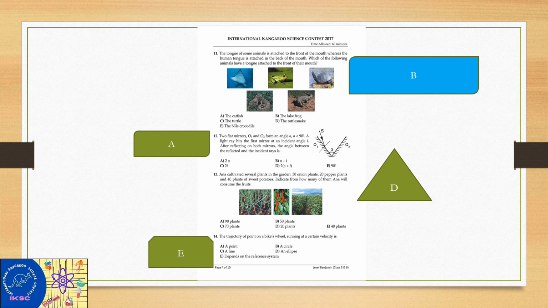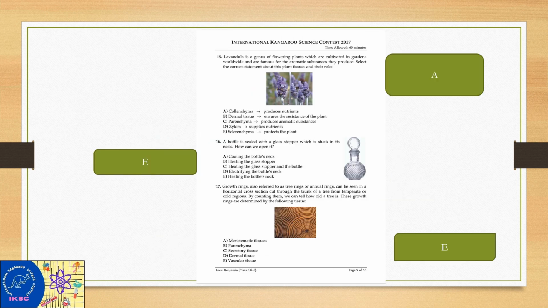Number 14, the trajectory of a point on a bike wheel running at a certain velocity is. The correct answer is E. Depends on the reference system. 15. Lemondula is a genus of flowering plants which are cultivated in gardens worldwide and are famous for the aromatic substances that they produce. Select the correct statement about this plant tissue and its role.